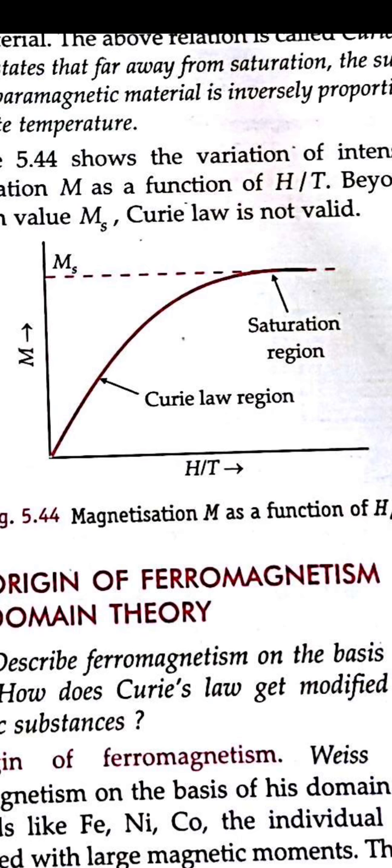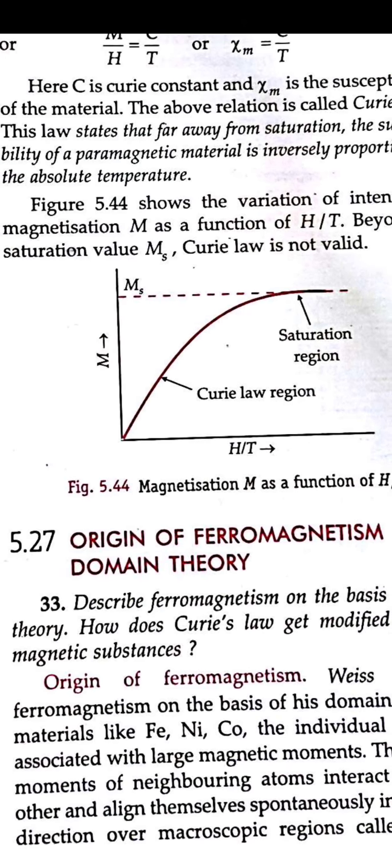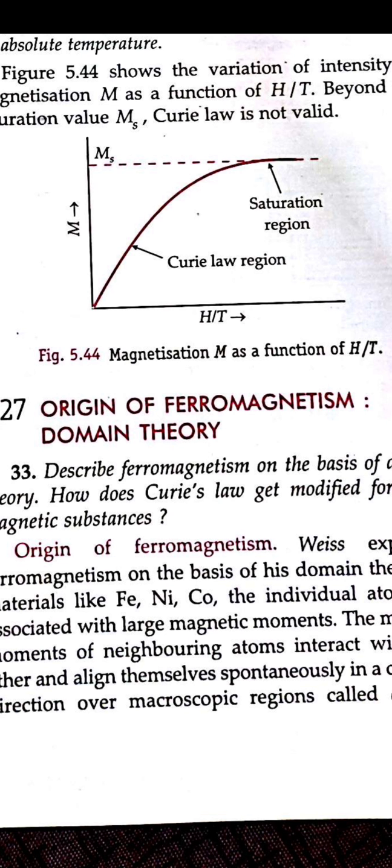Okay, so now we will see the ferromagnetic materials, which show a strong magnetization in the direction of the magnetic field. This is given by Weiss also. So Weiss theory comes in for ferromagnetic substances, and Weiss was the first person to give this about the ferromagnetic substance.